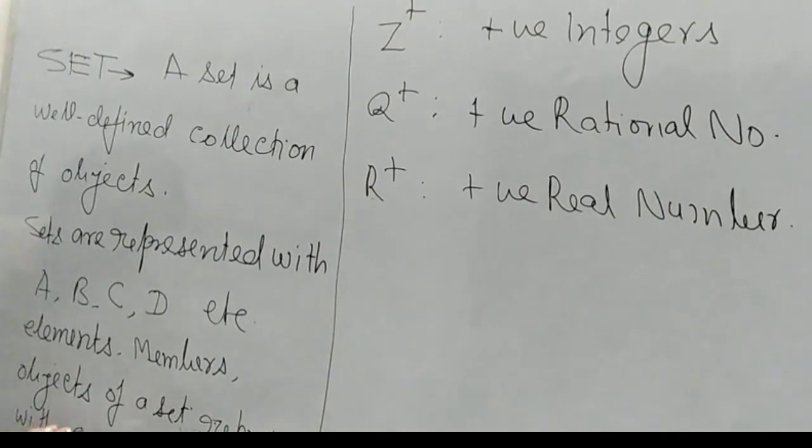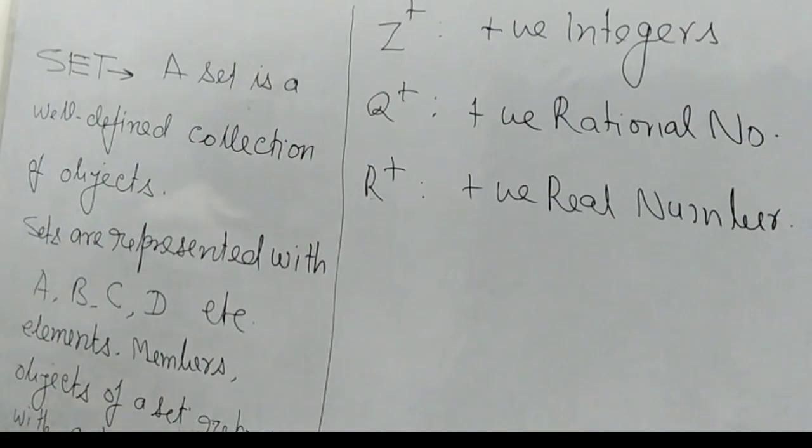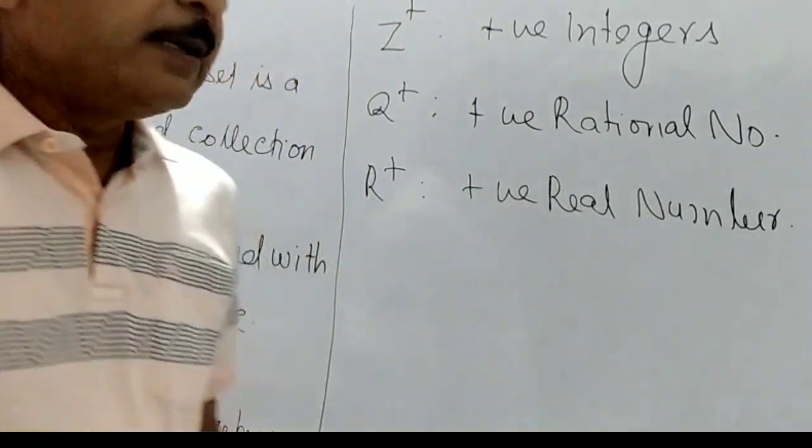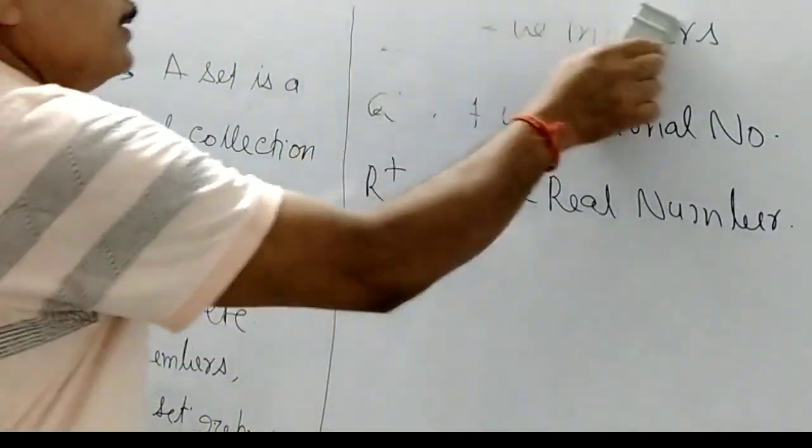They are represented with small letters a, b, c, d, etc.